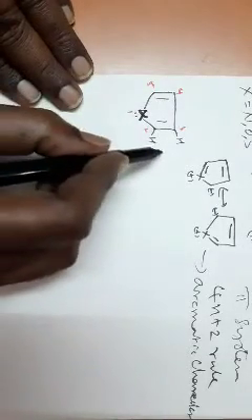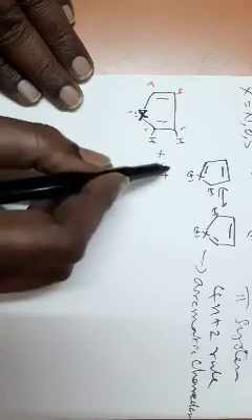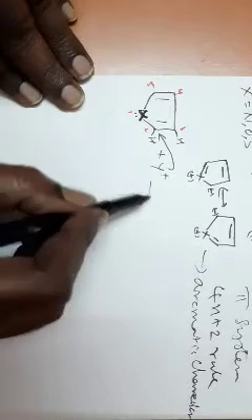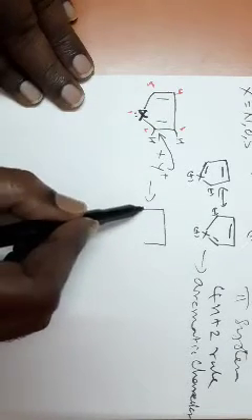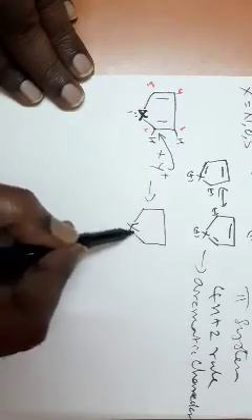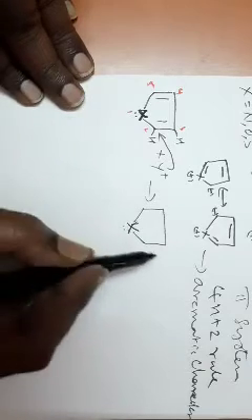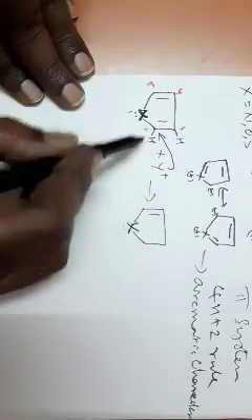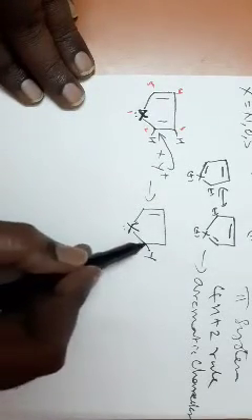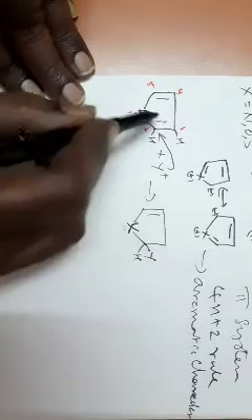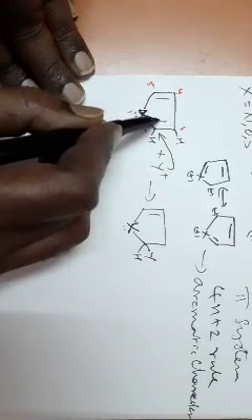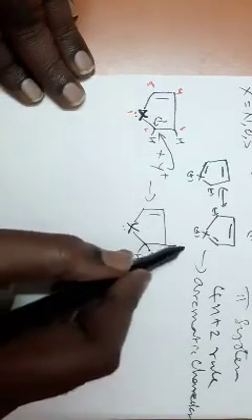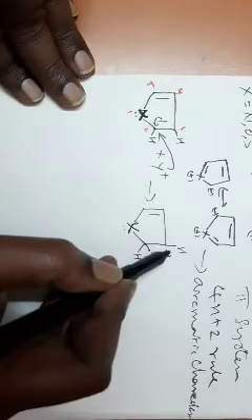Suppose the electrophile Y plus attacks at position number 2, then what happens? We shall draw the intermediate. So this is your X having a lone pair. If Y plus attacks at position number 2, then you have Y, hydrogen. This will be shifted to this carbon, and automatically you will have a positive charge.